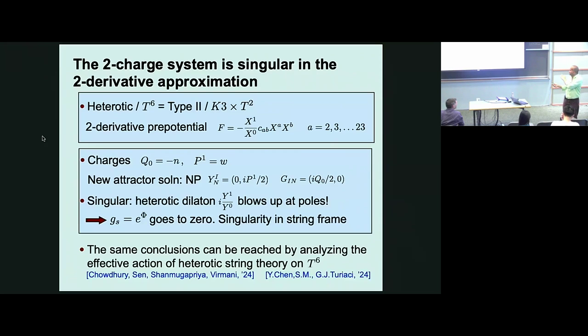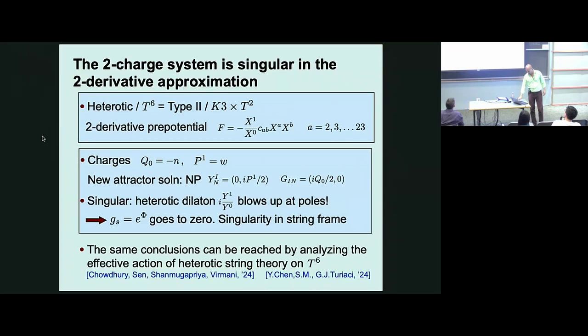So when we started this, our hope was that because you add rotation, things smoothen out, that this solution would be smooth. That was our hope, and it almost bore out, except that this dilaton is a problem, and so you actually do have to appeal to higher derivative corrections. So that's exactly what the next topic is.